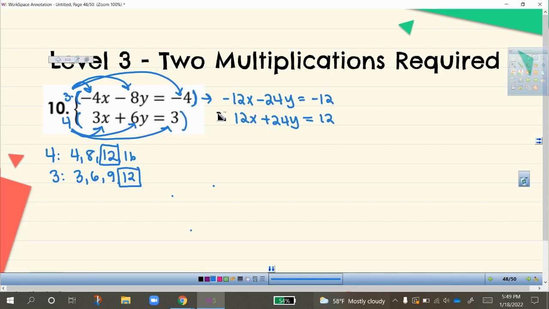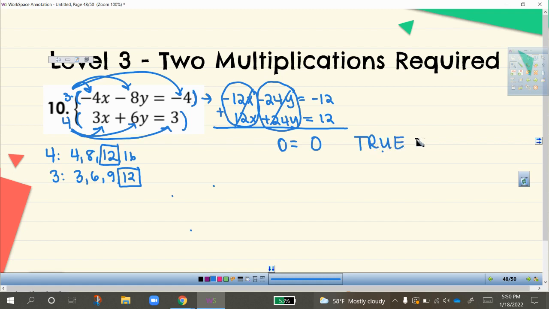So that is step 2. I turned these equations. I created opposite terms. Those opposite terms are here, negative 12x and positive 12x, which is 0. But look what also happened. These are also opposite terms, negative 24y and positive 24y. So on this side, I have nothing. I have 0 equals negative 12 plus 12. Well, that's also 0. 0 equals 0. This is a true statement.